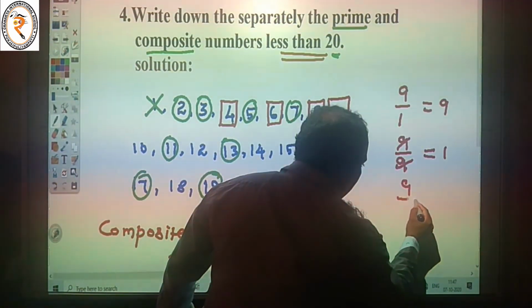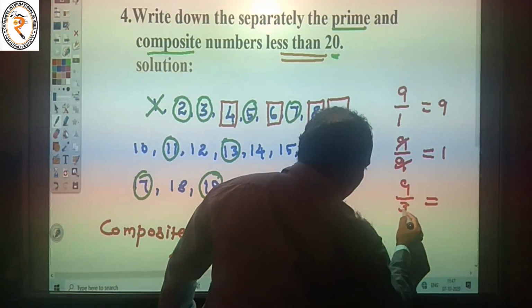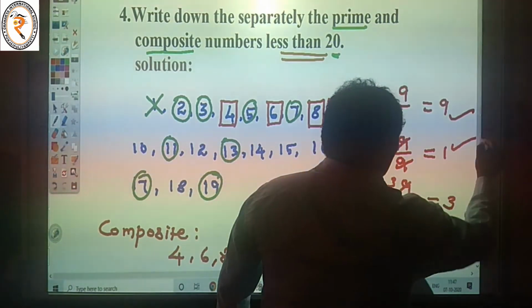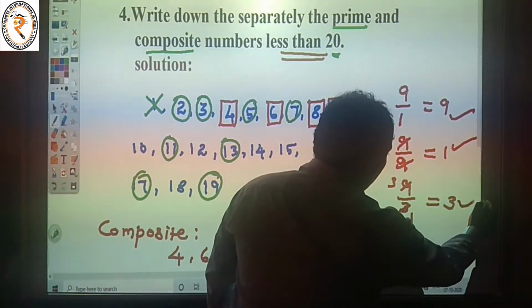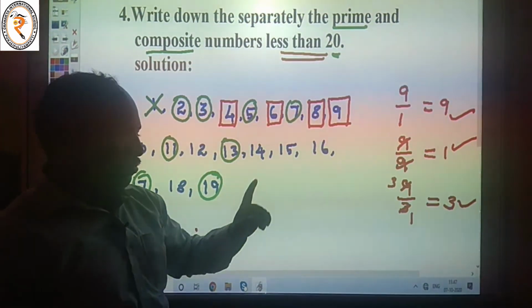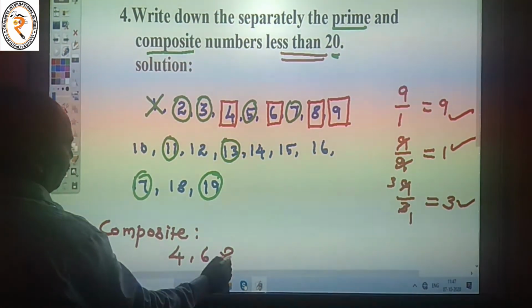Again 9 divided by 3: 3 3s are 9. So we have more than 2 factors. That means 9 is a composite number.